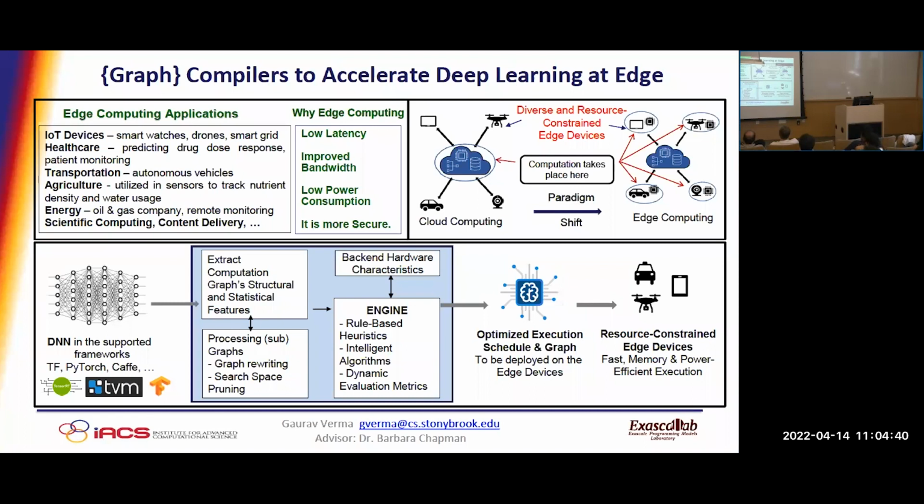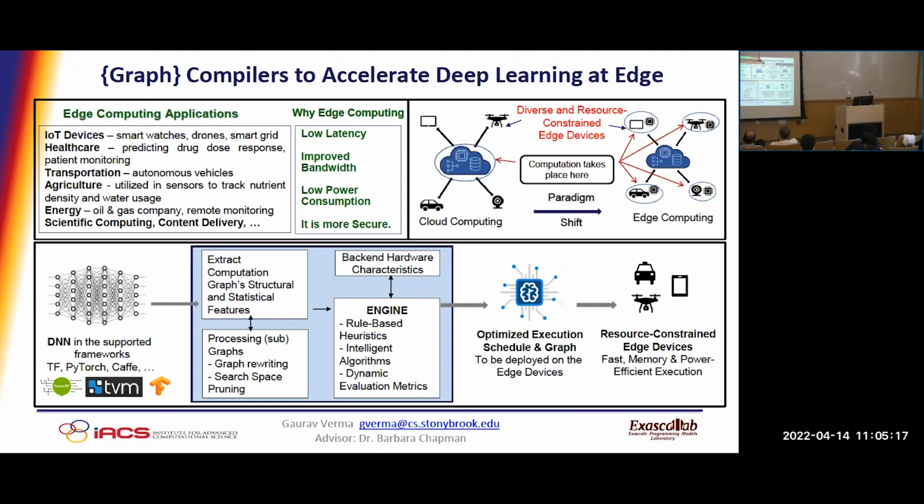Let's take a very simple example. We have diversified hardware backend devices, for example CPUs, GPUs, and ASICs like FPGAs, microcontrollers, and so on. Let's assume we are an application developer. We write PyTorch code, since most of the applications are DNN, deep neural network, dominated. I write code in PyTorch and expect it to efficiently execute on a given hardware. And tomorrow, someone introduces a new hardware, a new microcontroller. Can I expect it to execute efficiently on that also? May or may not be. So that's the challenge, and that's where my research comes in.